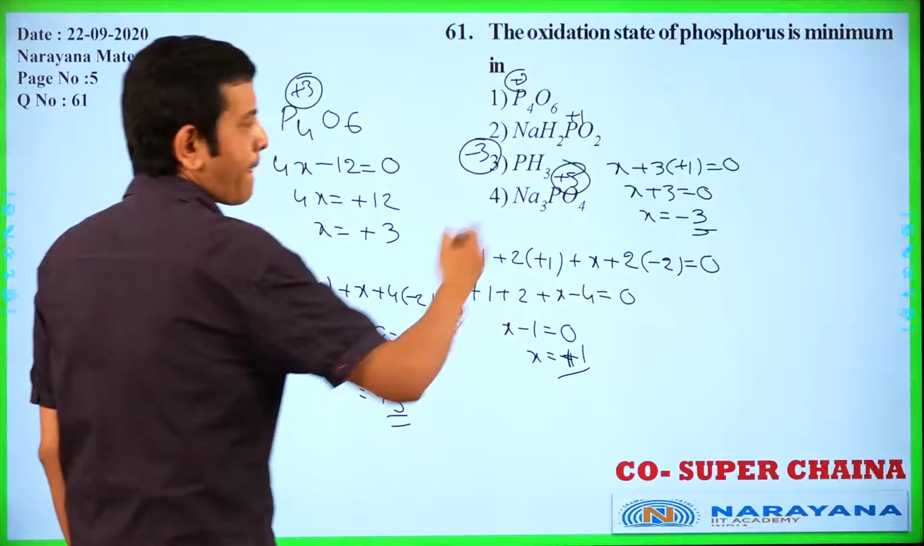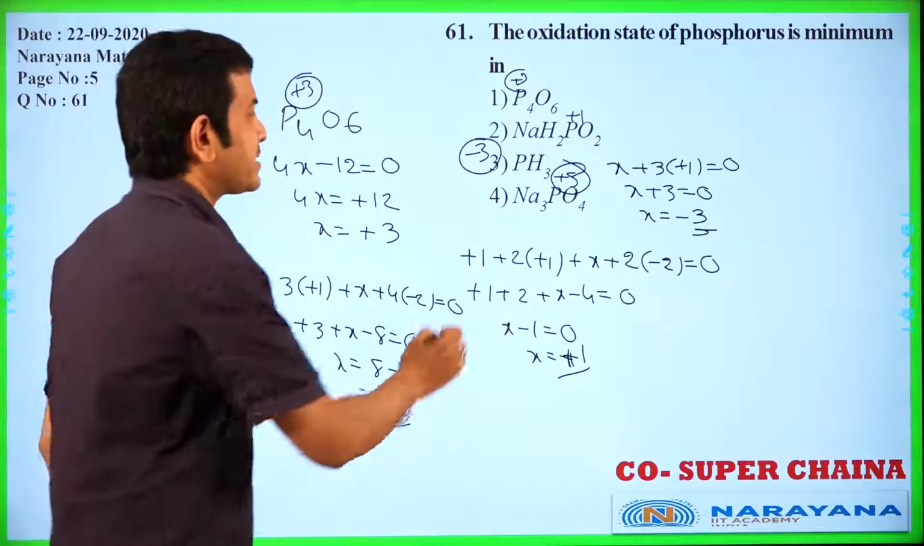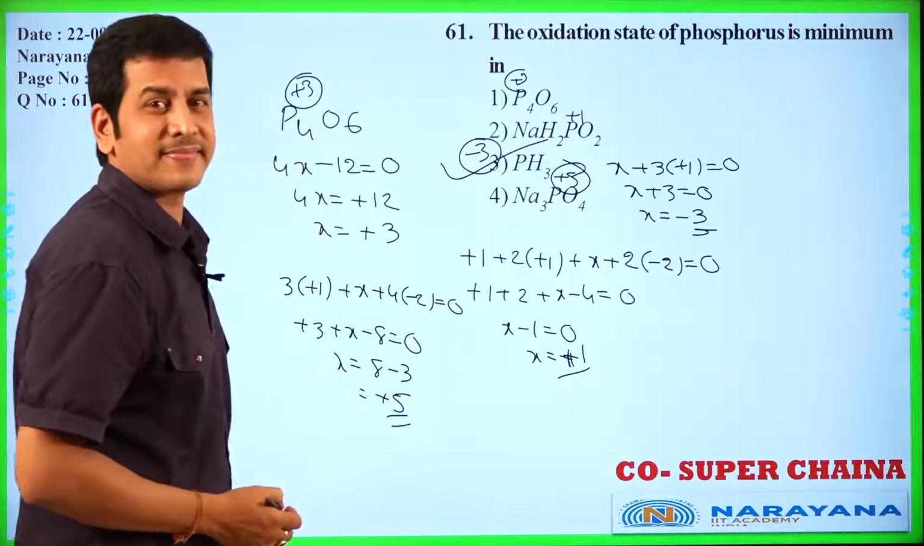Here plus 5. He is asking about the minimum oxidation number. Here minus 3 is correct. Phosphine is correct. Okay.